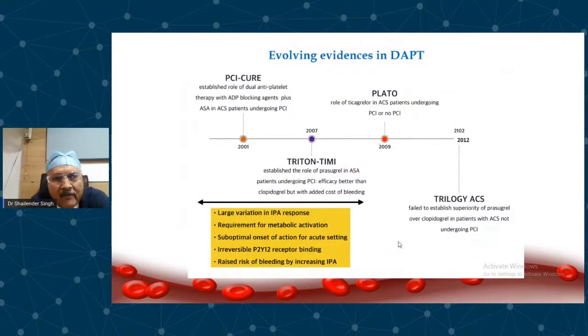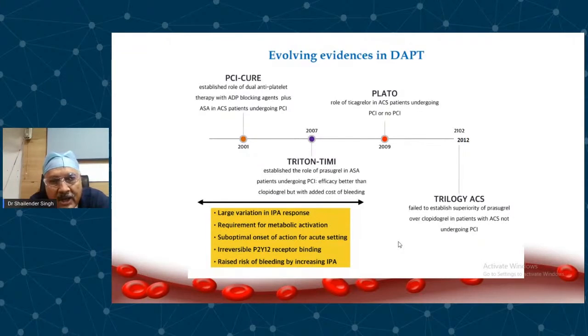So if you look at the evolving evidence for DAPT, the first trial was in 2001. It is the PCI-CURE trial, where they gave clopidogrel plus aspirin and compared it with aspirin alone, and showed that clopidogrel plus aspirin was superior in reducing events after stenting. Then came the TRITON-TIMI trial in 2007, where they used prasugrel, and it showed that prasugrel is far superior to clopidogrel in reducing coronary events and also reducing stent thrombosis.